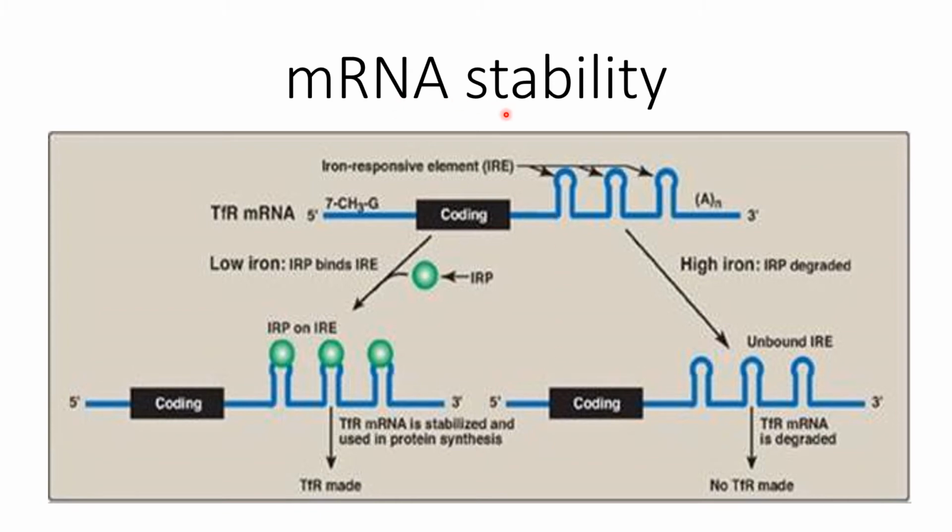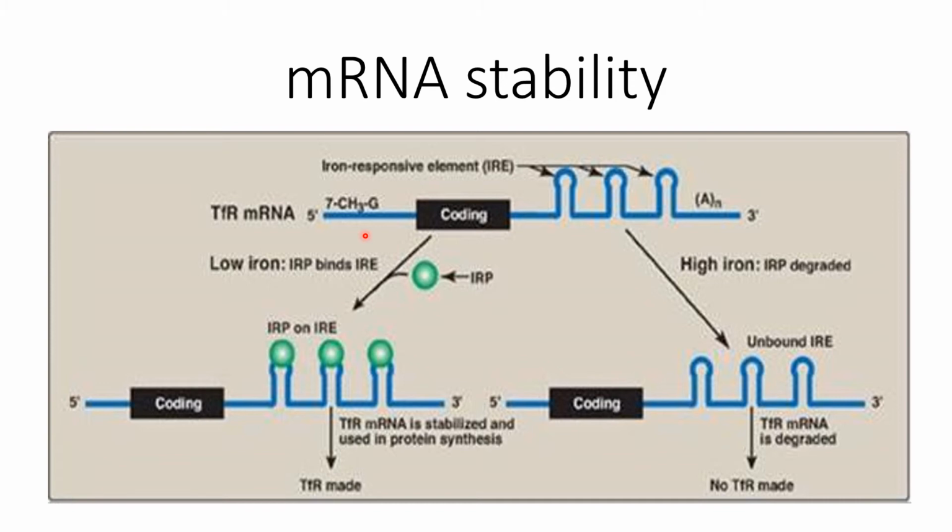Messenger RNA stability. Messenger RNA stability is also necessary for the regulation of gene expression. How long this messenger RNA is exposed for translation depends upon the condition of the cell from where this messenger RNA is produced. For example, in erythroblasts, transferrin is the plasma protein, and it uses the transferrin receptors in erythroblasts. This transferrin is the iron-carrying protein in plasma, and when joined with their receptors, it gives its iron to the erythroblastic cells.